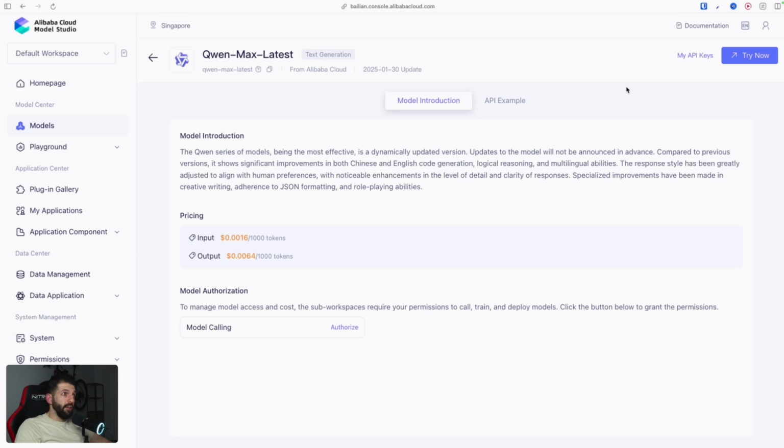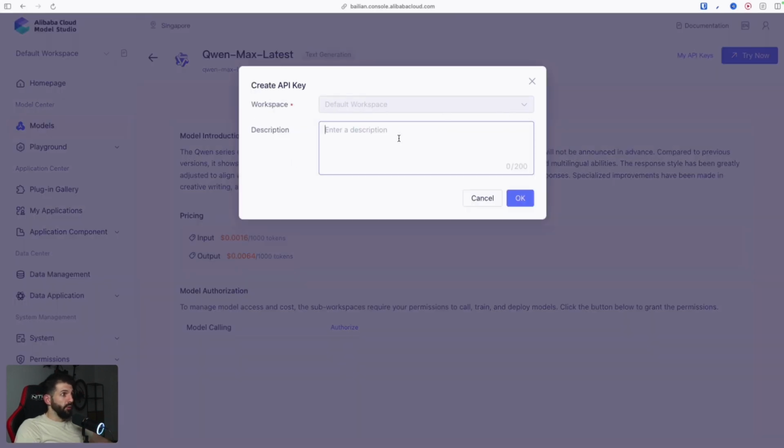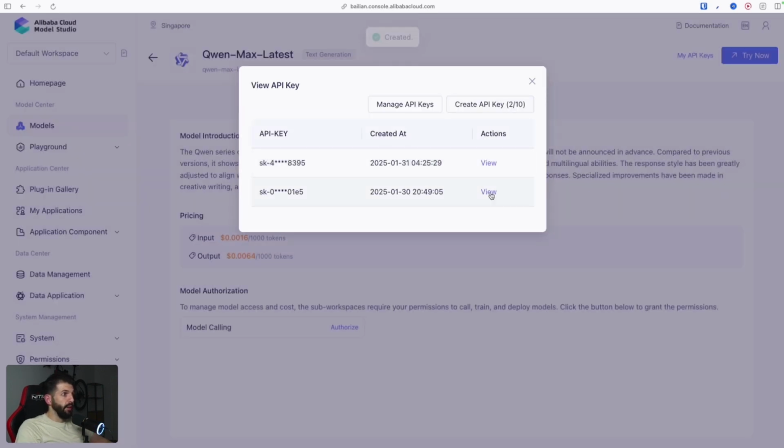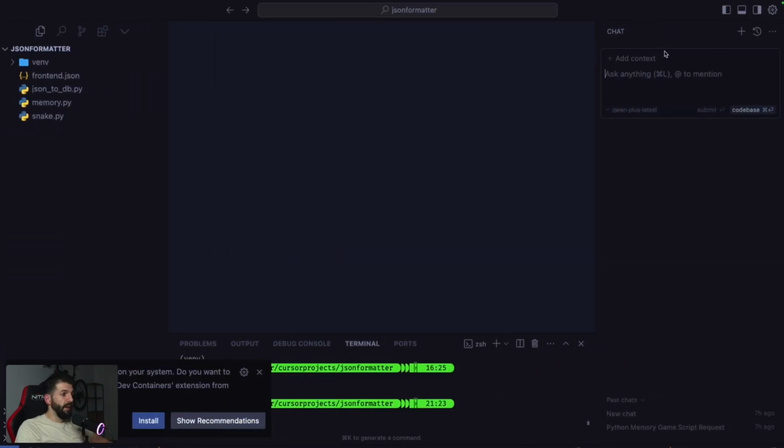You get the API key by clicking on My API Keys. As you can see, I've already created one, but I will do it again. You can create up to 10 different API keys. You want to click it, and then give it a name. In my case, I'll just call it Cursor Connection. You want to click OK, and then hit View so that the API key is exposed. You want to copy it, and head back over to Cursor.